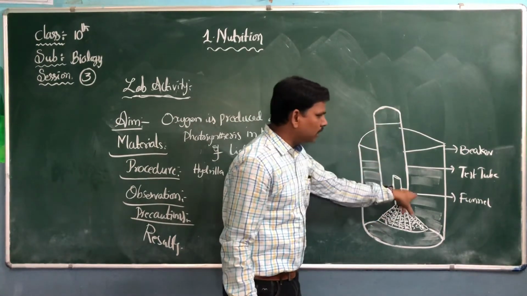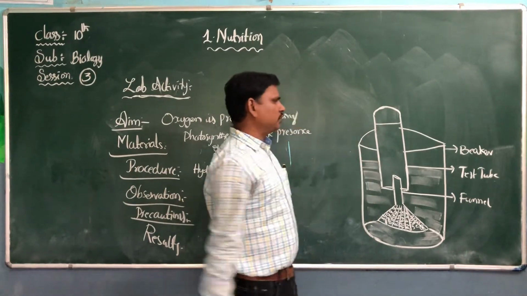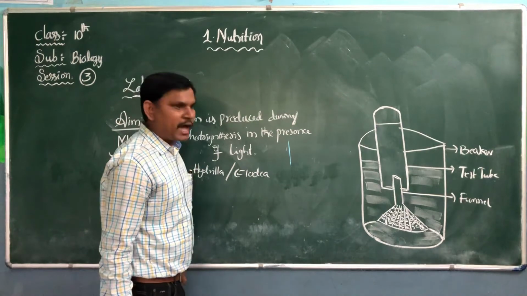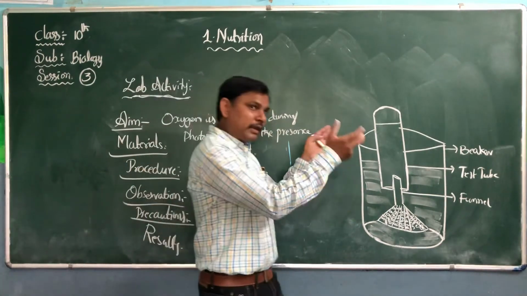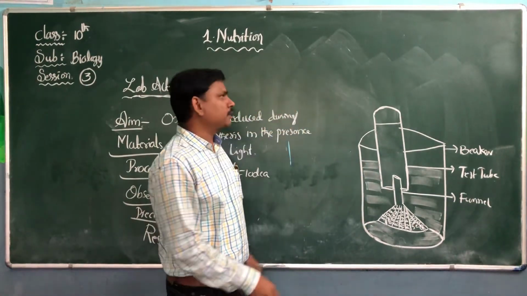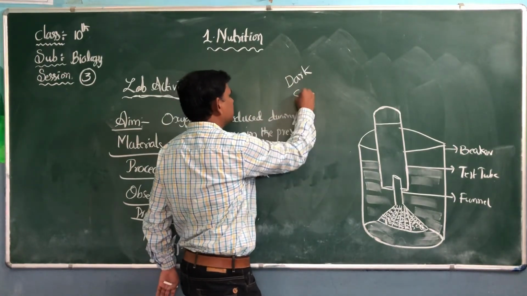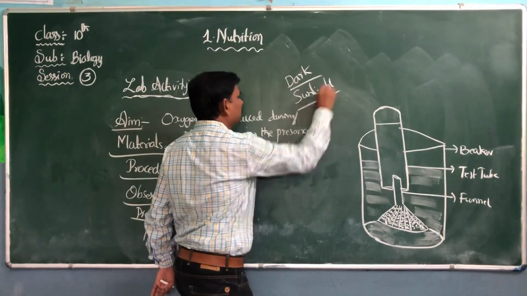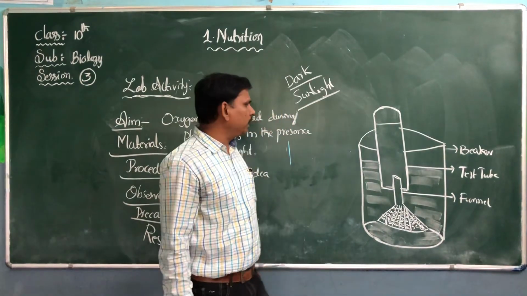This beaker has water, a funnel containing hydrilla plants, and an inverted test tube. Please place this experiment in the presence of sunlight. Take another experiment, the same, and place it in the dark. One we are keeping in the sunlight, another one in the dark room. Now we should observe this experiment very carefully.